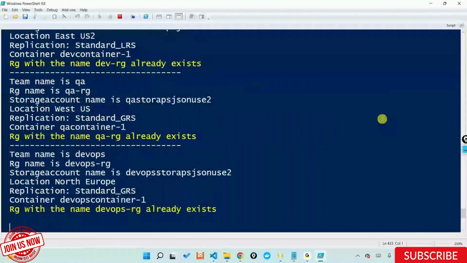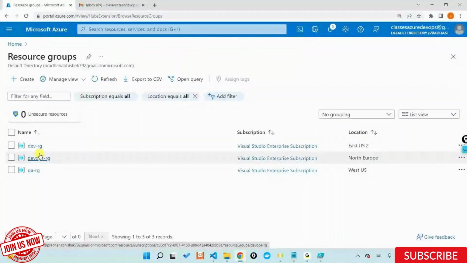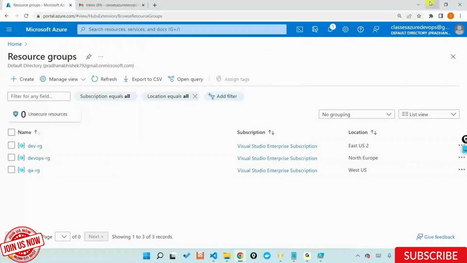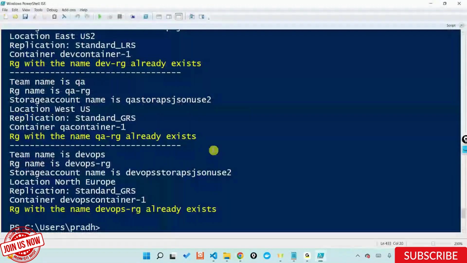It's now telling RG with this particular name already exists, and RG with this particular name QA already exists, etc., because they're already created on the portal. In case you happen to delete it and run the script once again, it'll go ahead and create this once again. So this is what it is now doing. This is how it is going ahead and creating all these things.